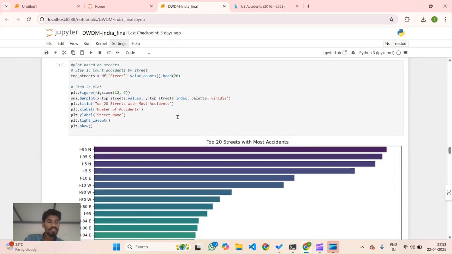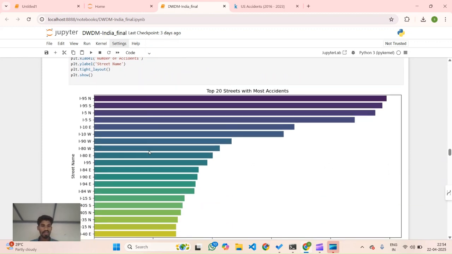Here, before, we have seen that the accidents reflect the time zones and states, etc. Now within the streets also, which street had the most number of accidents? We have several streets in the USA. Among them, we are filtering the top 20 streets which have the highest number of accidents, and using the Seaborn library, we are plotting them.